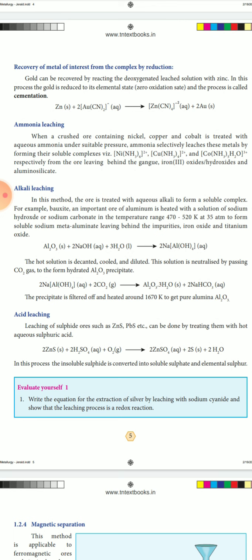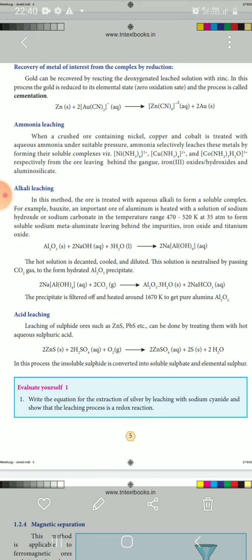Then we can study about acid leaching. Leaching of sulfide ores such as zinc sulfide and lead sulfide can be done by treating them with hot aqueous sulfuric acid. Acid, we know that there are a lot of acids. First one is sulfuric acid. Sulfuric acid is the king of chemicals.